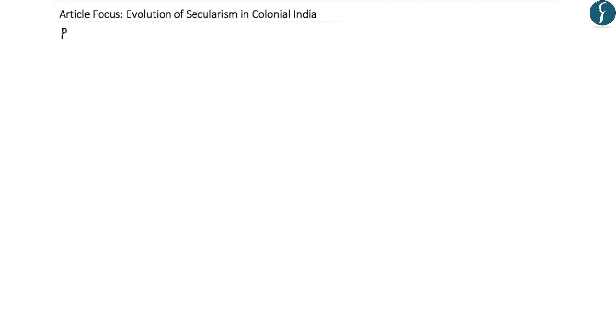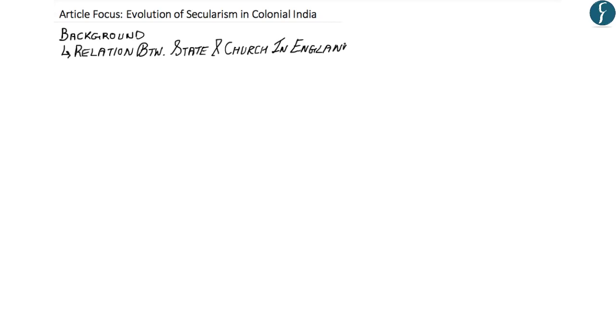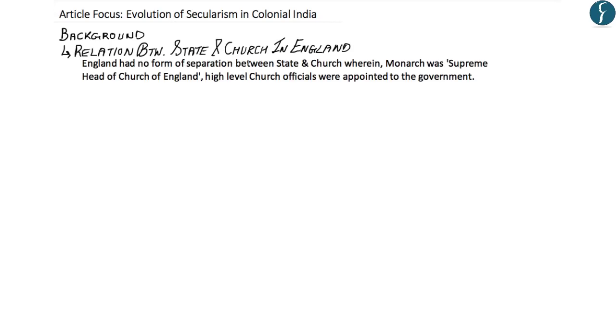Now, the first aspect that the article provides is a background on how the relation between state and church was conducted in England, wherein England had no form of separation between the state and the church. This could be seen wherein the monarch, the king or queen of England, was the supreme head of the Church of England. And apart from this, high-level officials from the Church of England were also appointed to the government.